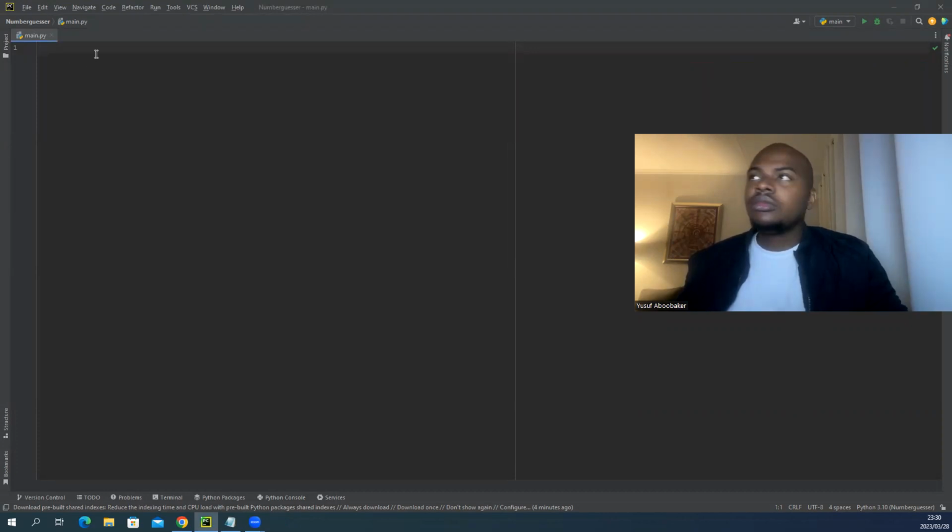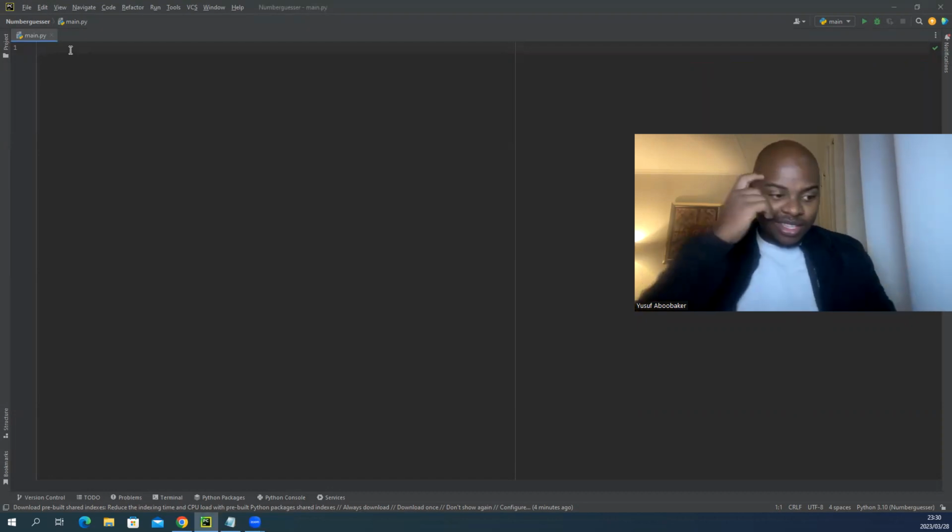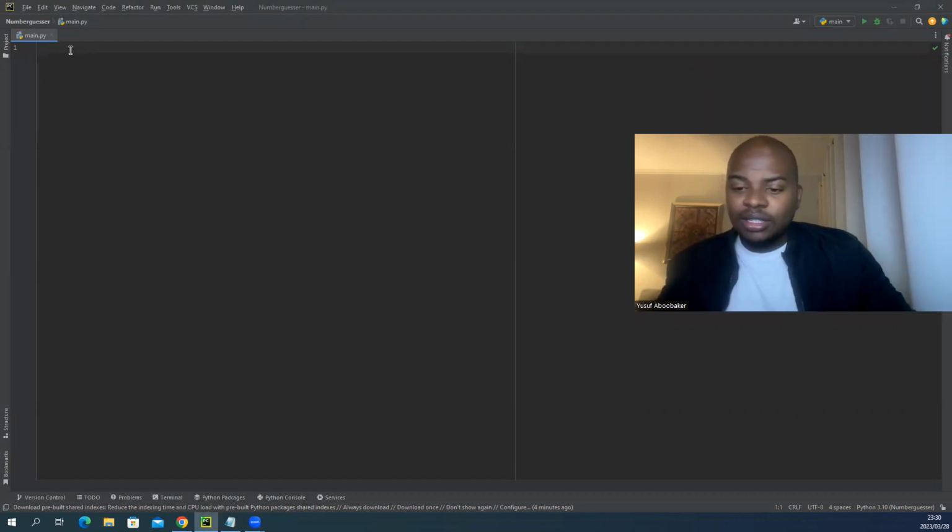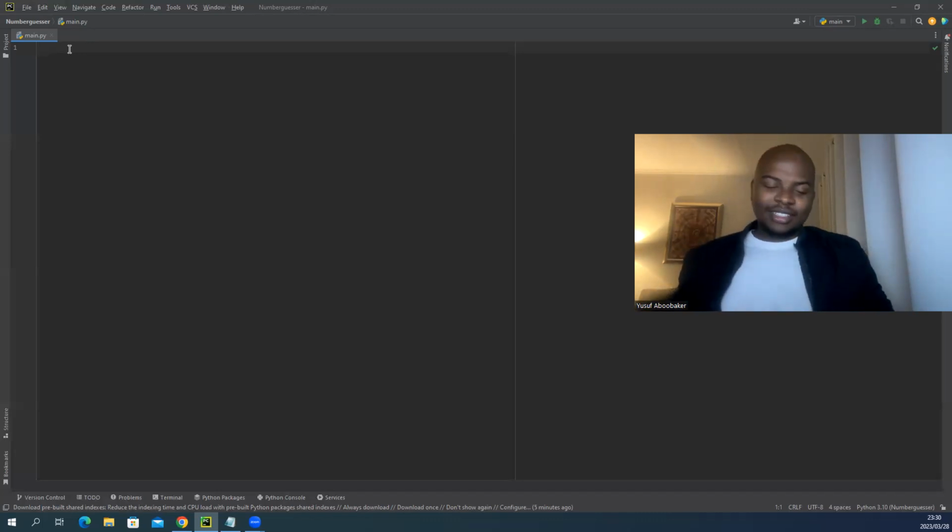So, this is my first time using a library. I'm not sure if it's a library, but I think it's a library. You know, we import stuff, like import pandas as PY, that kind of thing. But yeah, first time I'm using a library, so I'm of course very excited.